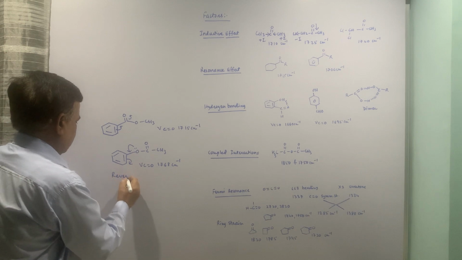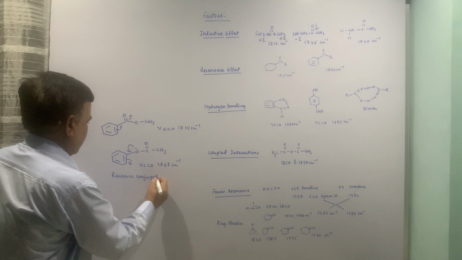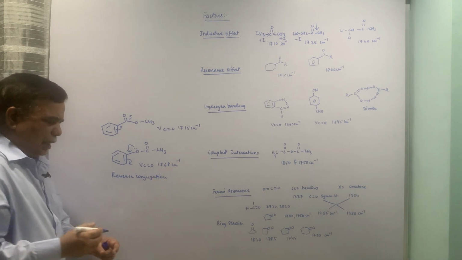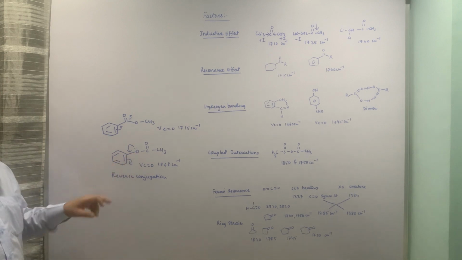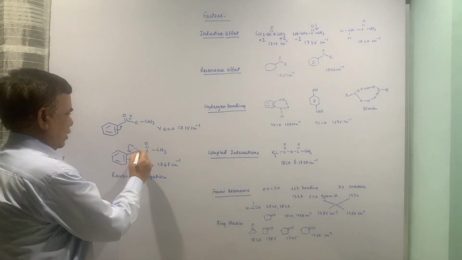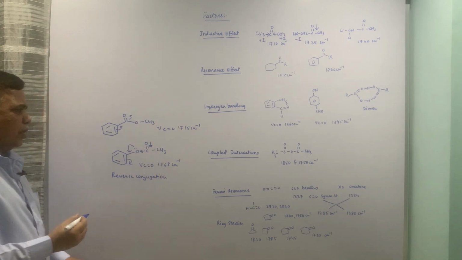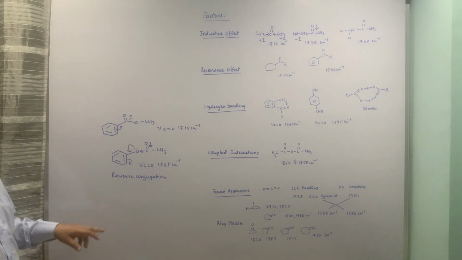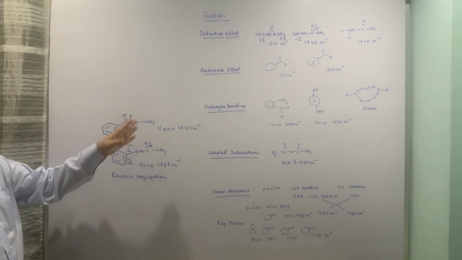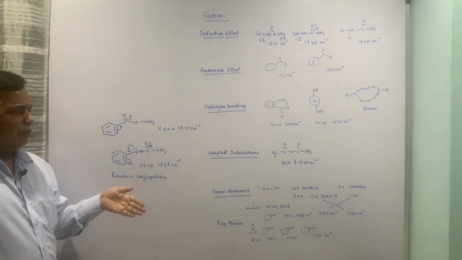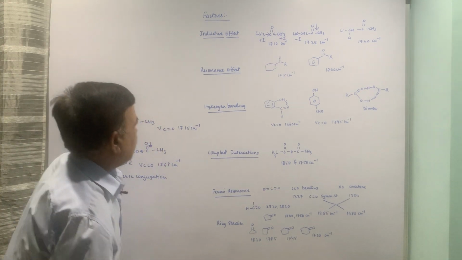So reverse conjugation can cause hike in carbonyl stretching frequency because the electrons are moving here. There will be contraction of this bond. So that is the reason for the hike in carbonyl stretching frequency. This is normal resonance which is causing the decrement or decrease in the carbonyl stretching frequency. Okay.